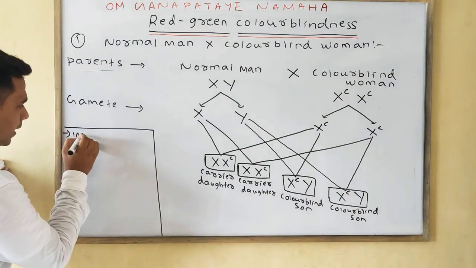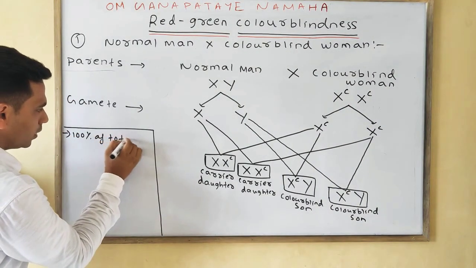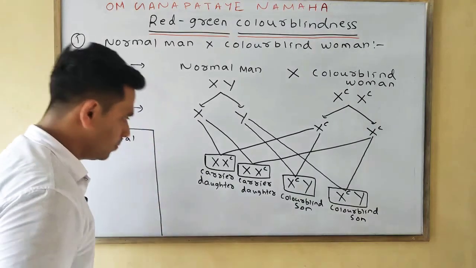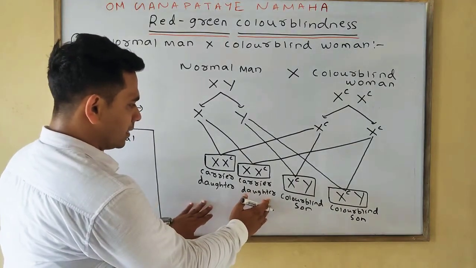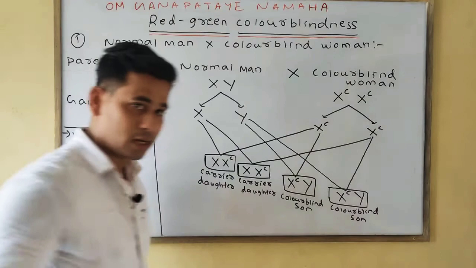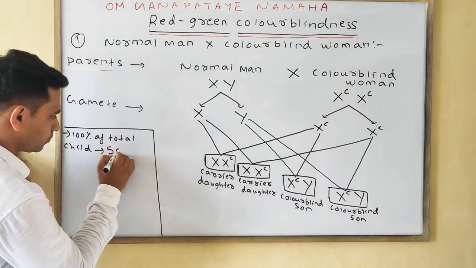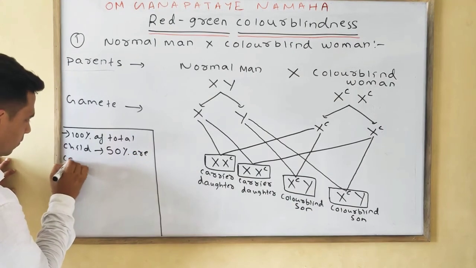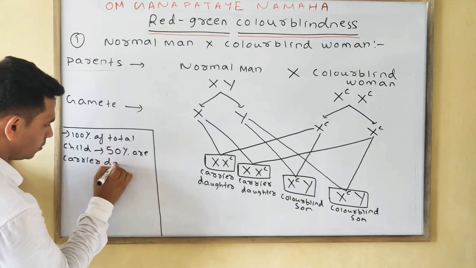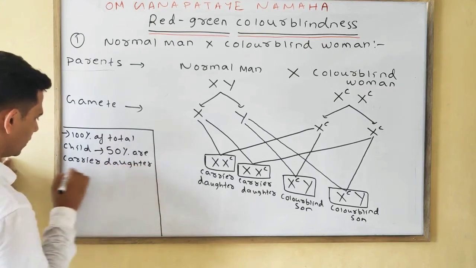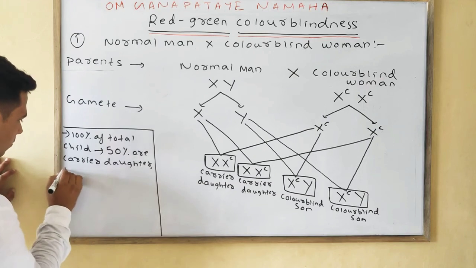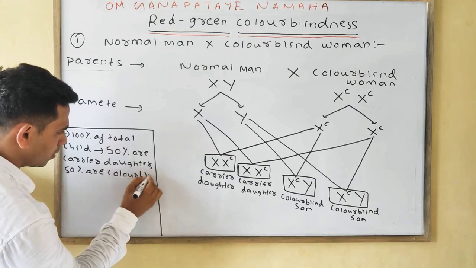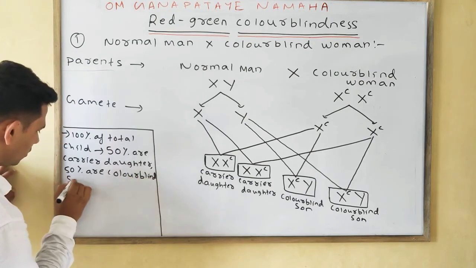If we take 100% of the total child, then what we found is 50% are carrier daughters, whereas the other 50% are colorblind sons.